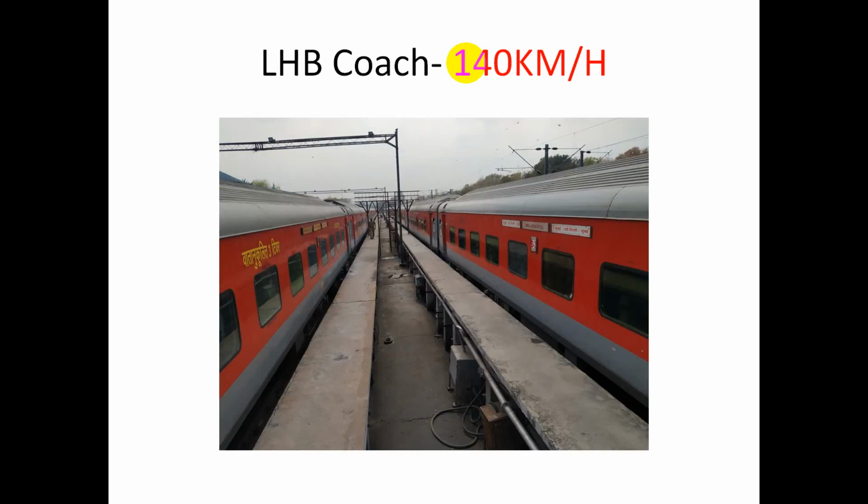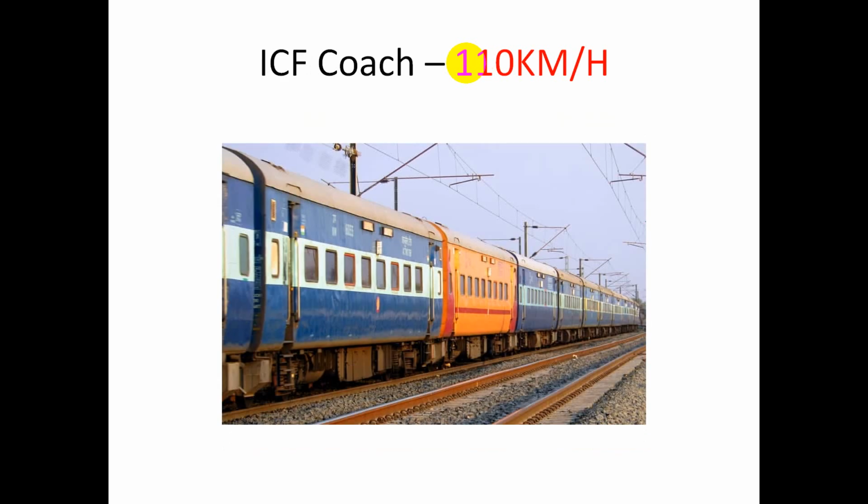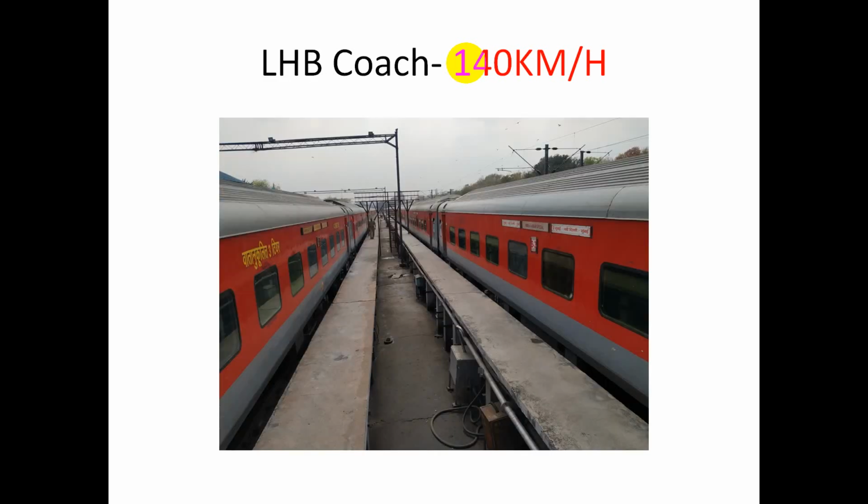Friends, we have a second category, that's the LHB coach, that is Linke Hofmann Busch. It's a German name, developed since the year 2000, and the maximum speed is near about 135 or 140 kilometer per hour. It means these LHB coaches are especially designed for passenger safety, more comfortable, with a corrosion-free body and easy maintenance. That's why most of these ICF coaches are now being replaced by LHB coaches, due to all these advantages.